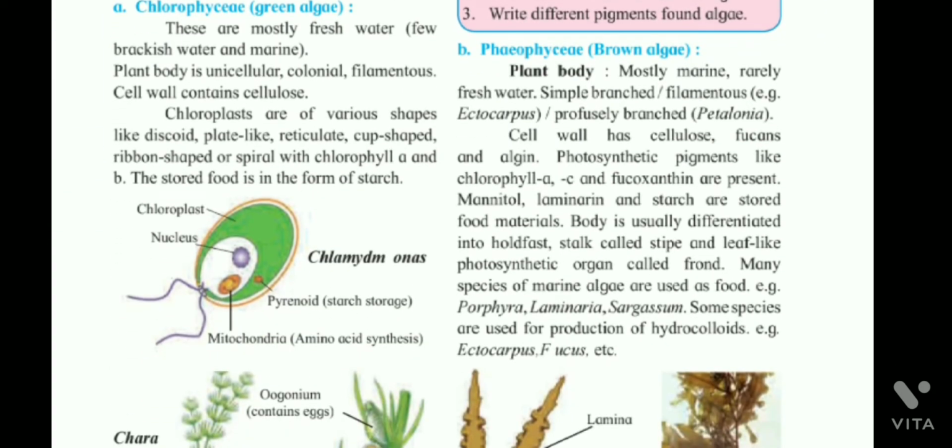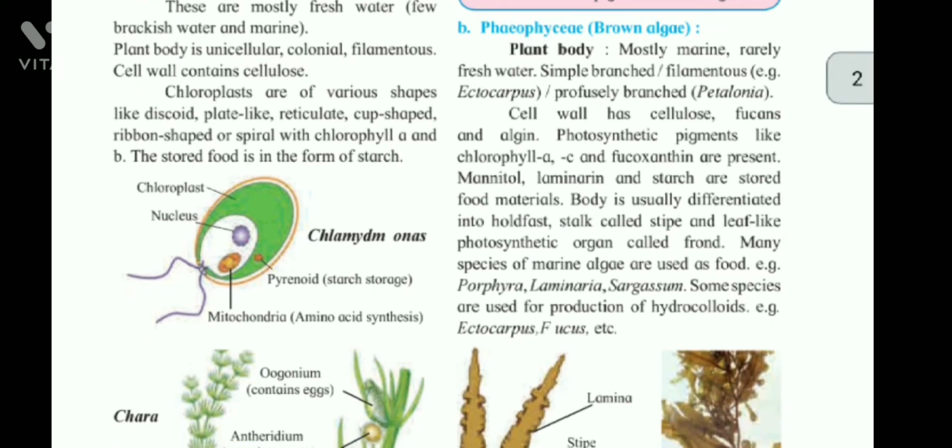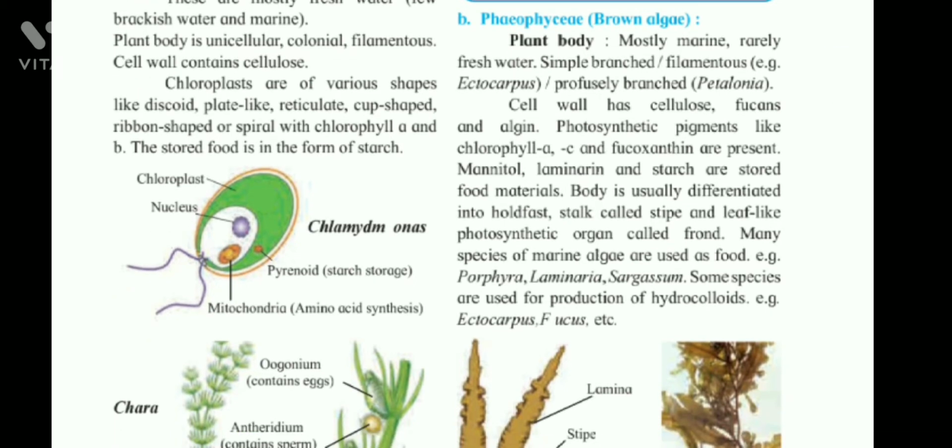Phaeophyceae, brown algae. Plant body mostly marine, rarely freshwater. Simple, branched or filamentous. Example, ectocarpus. Profusely branched, Laminaria. Cell wall has cellulose, fucin and algin. Photosynthetic pigments like chlorophyll A and C and fucoxanthin are present. Mannitol, laminarin and starch are stored food materials. Body is usually differentiated into holdfast, stalk called stipe and leaf-like photosynthetic organs called frond.